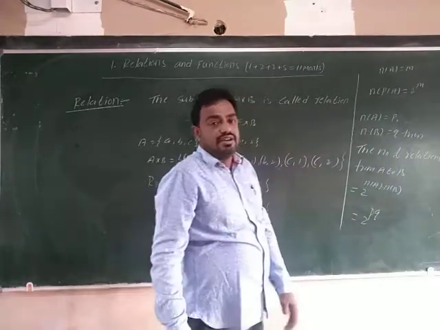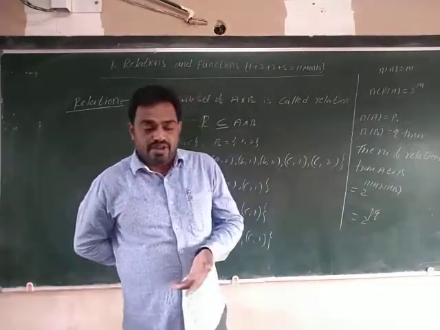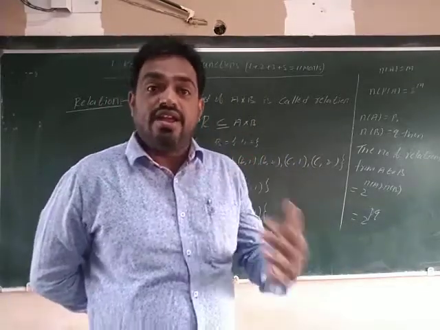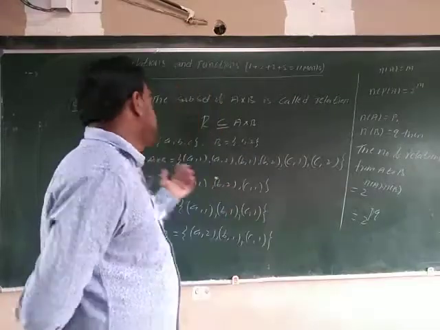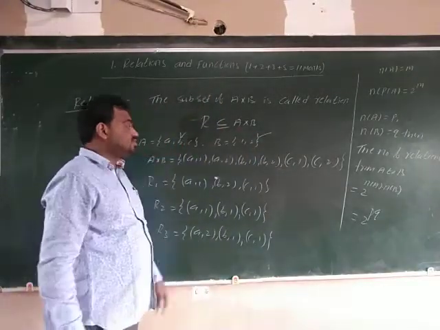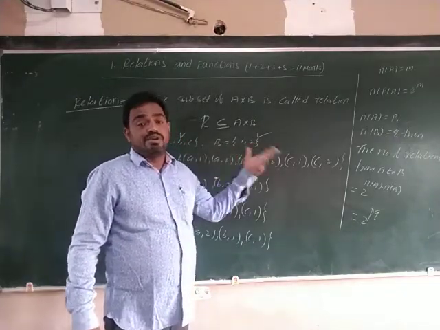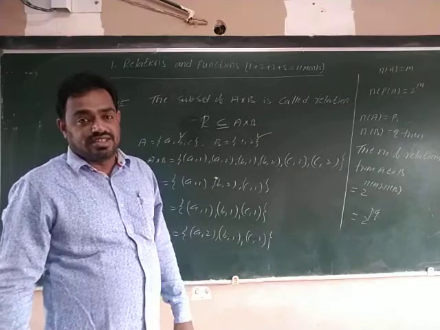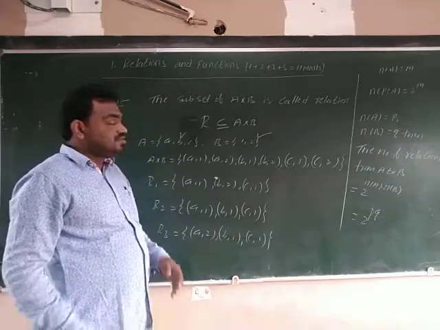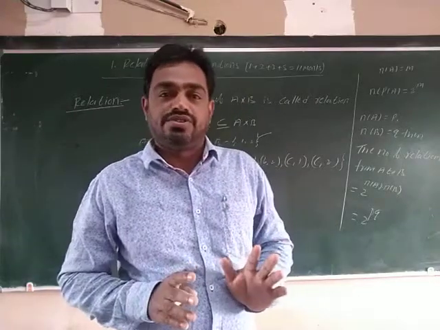This is the number of relations from A to B. What is the formula? The number of relations from A to B is 2 power of n(A) into n(B). For example, A has 3 elements and B has 2 elements, so the number of relations is 2 power of 3 into 2, that is 2 power of 6 relations. So this is the number of relations. This we completely studied in first year.